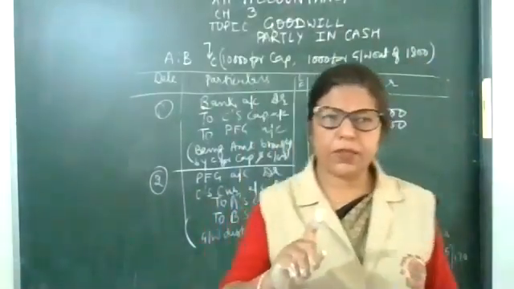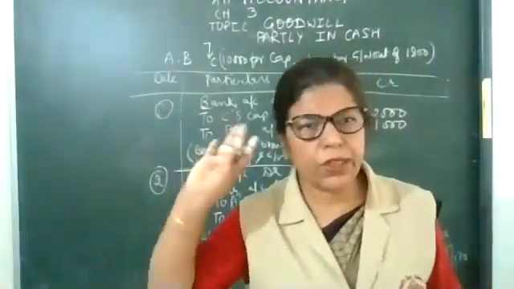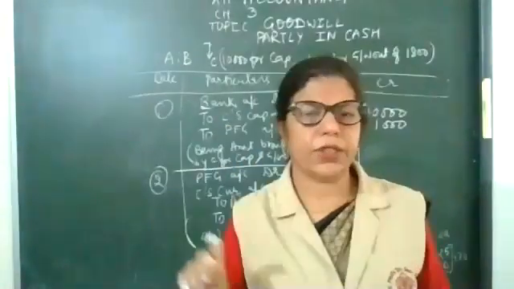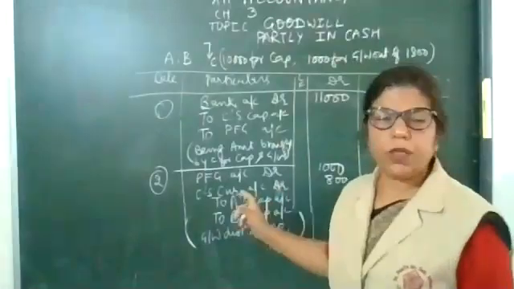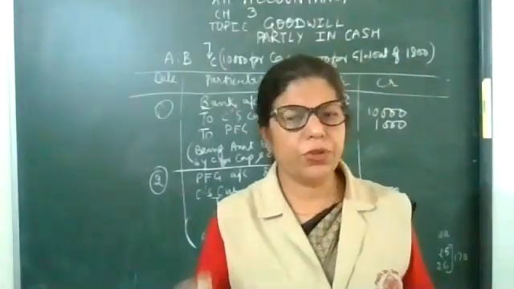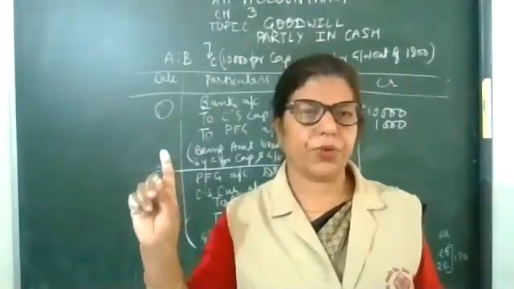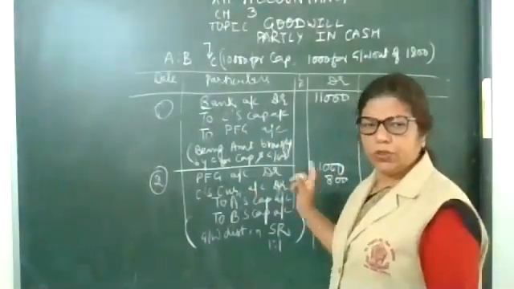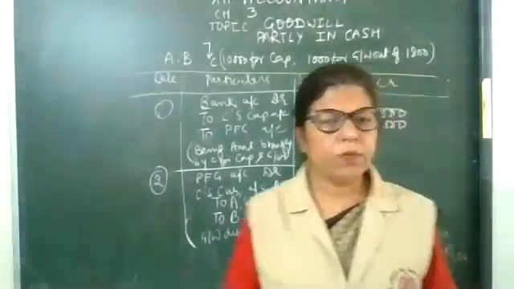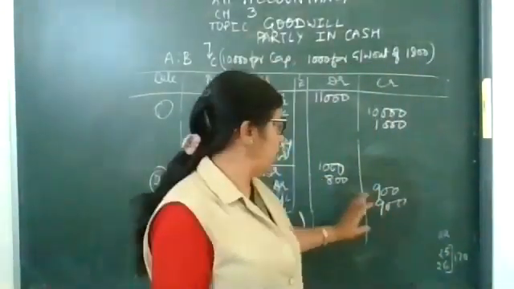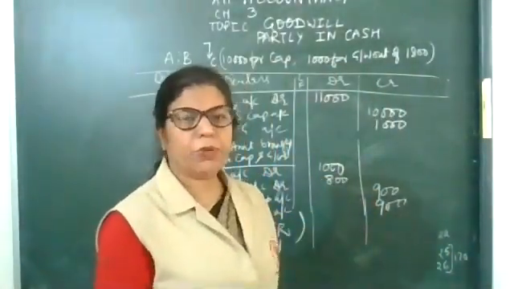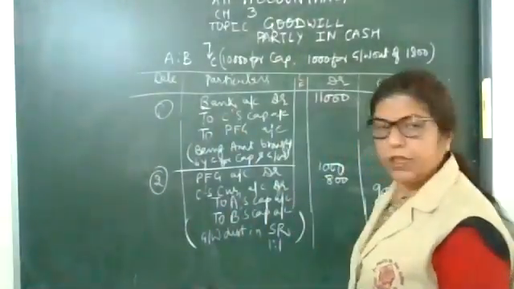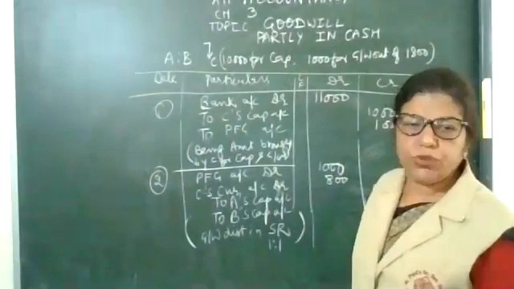Out of 1,800, he brought 1,000 in cash, which means 800 is not in cash. So the amount not in cash will be transferred to his current account. The total goodwill is now 1,000 plus 800, which is 1,800, and that will be distributed among A and B in their sacrifice ratio 1:1.